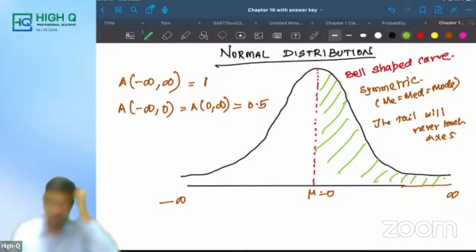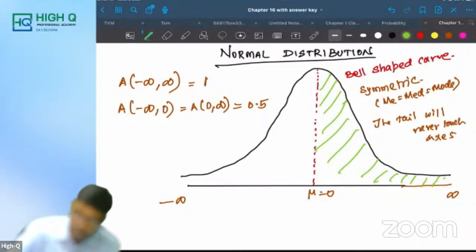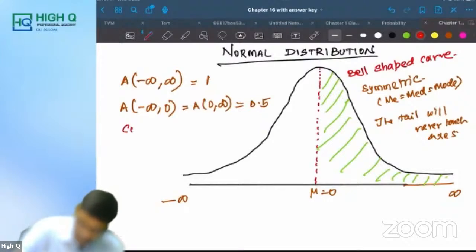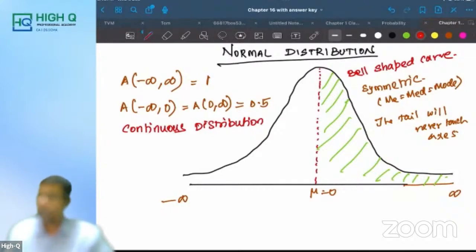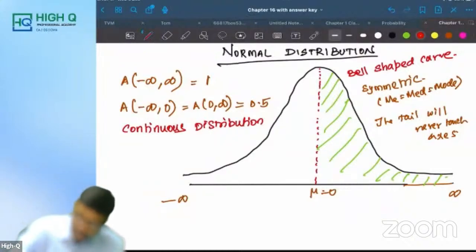First you remember this. And normal distribution is what, my dear? Sorry, what I'm saying, it is a continuous distribution. Am I right, my dear? For Poisson and binomial, we use X as the random variable. But for a continuous distribution, we use Z as the normal variate.